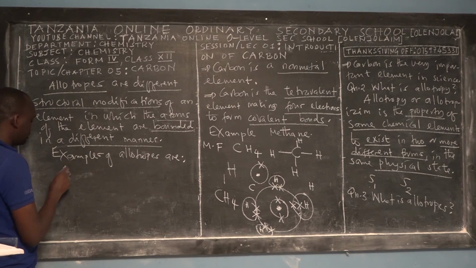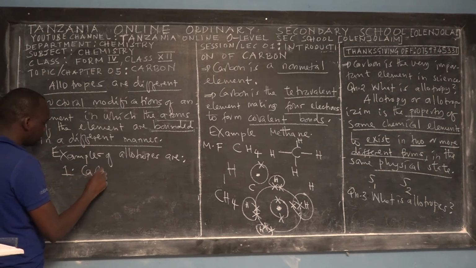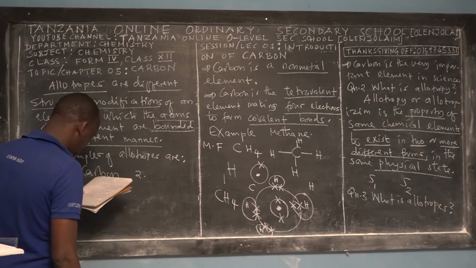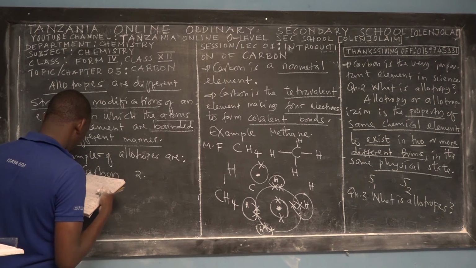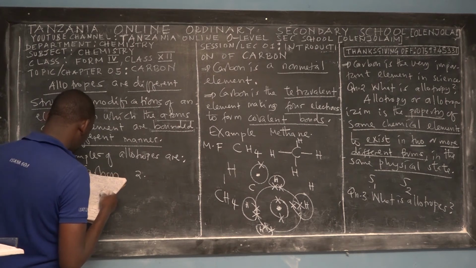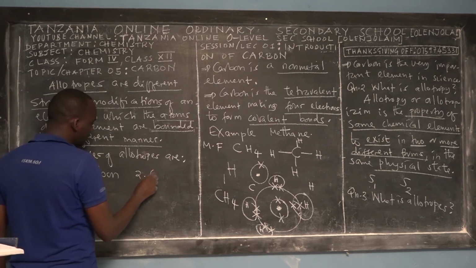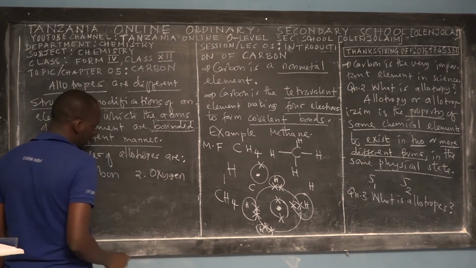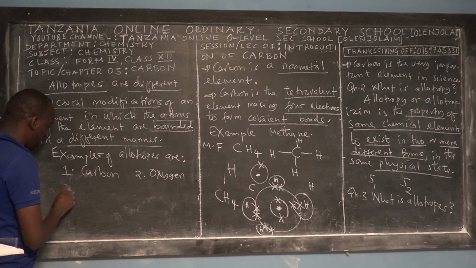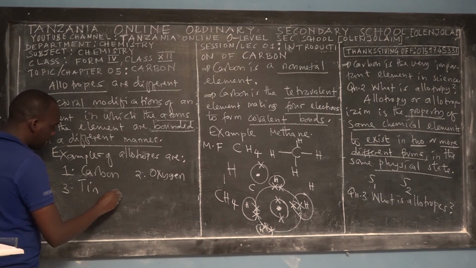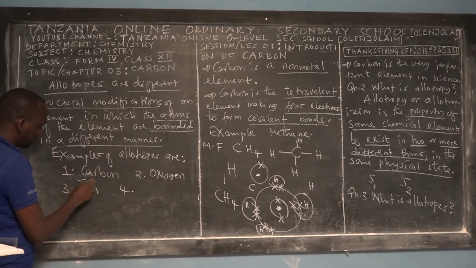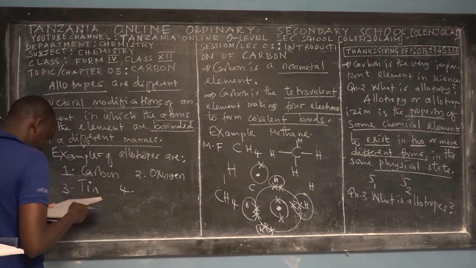The first one is carbon. Second is oxygen. Third is tin, which is a transition element, if I'm not mistaken.